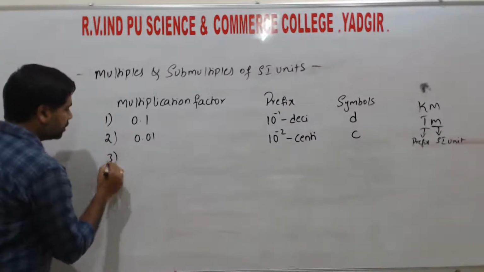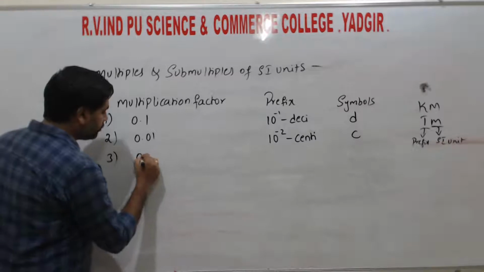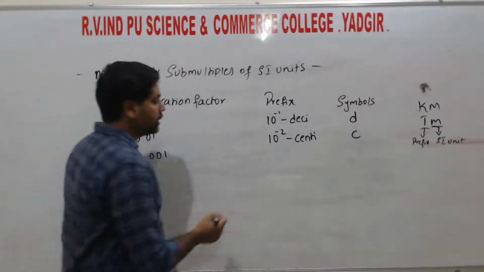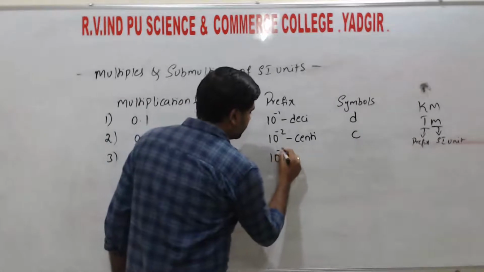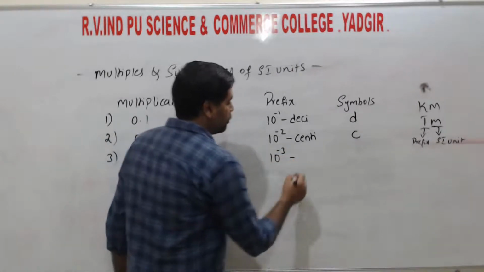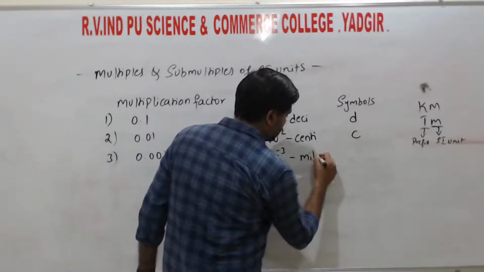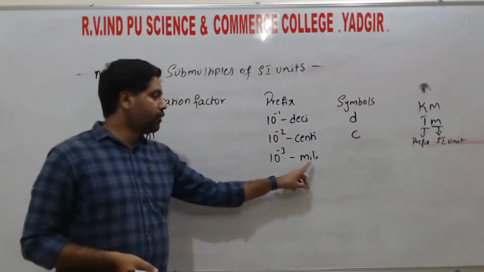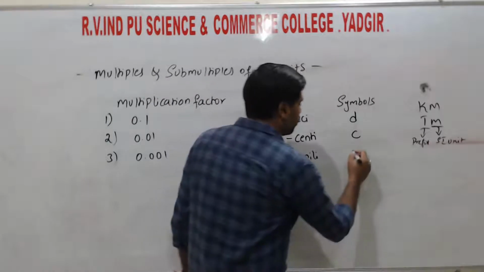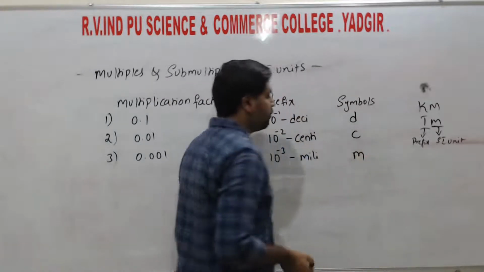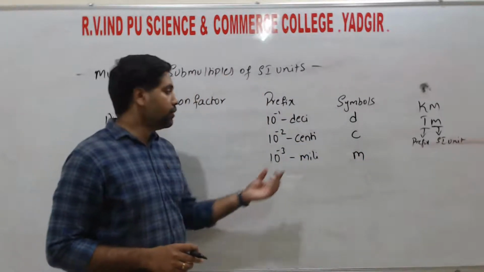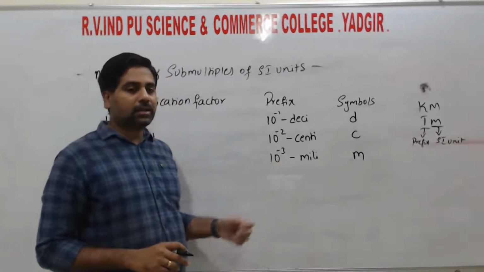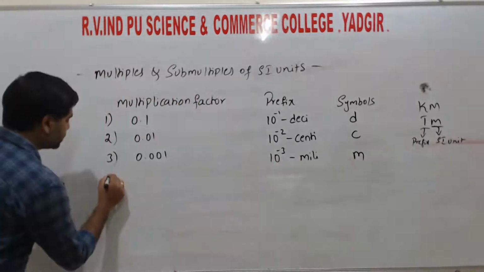So similarly, the third one is 0.001. That is 10 to the power of minus 3, milli. For this one, 10 to the power of minus 3, we say milli. So the symbol is small m. Wherever it comes, as in millimeter, its value is 10 to the power of minus 3. Right?